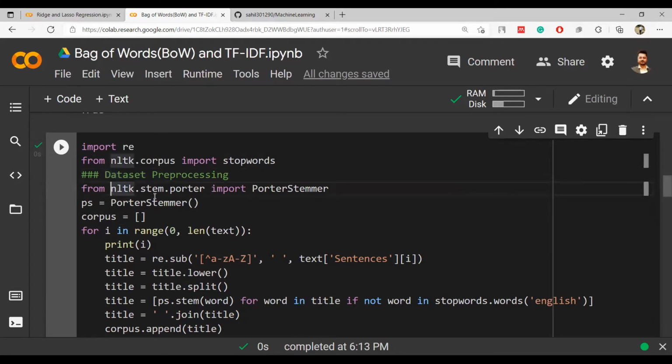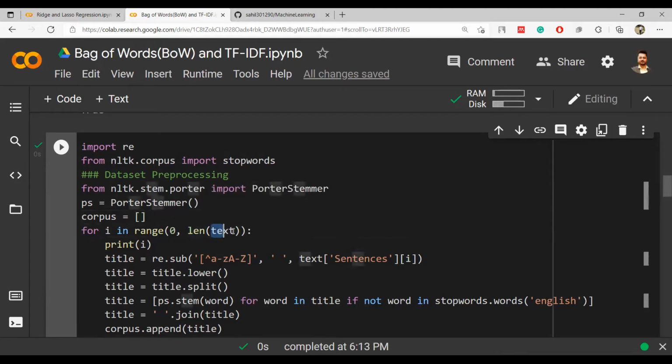From nltk.stem.porter, this is one of the packages from which we are using the PorterStemmer function, and it is written as the ps object. Then corpus equal to an empty list in Python. We are going to append the sentences to this corpus one by one. So let's see what is being done.